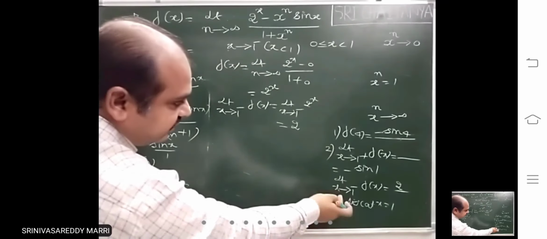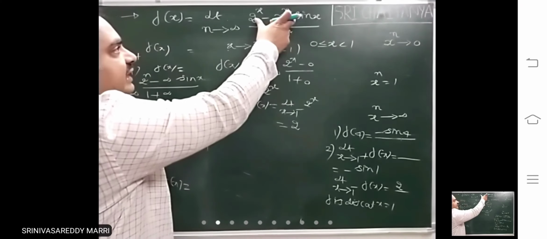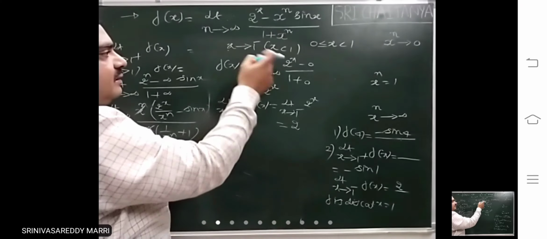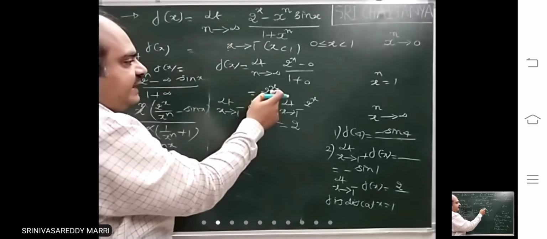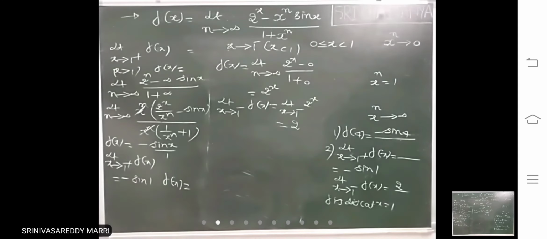Like that directly also we can find it. Just for x greater than 1, you define f of x. And then after finding f of x, you write limit x tends to 1 minus f of x. That is when the limit is defined like this. Next problem. Look at the next problem.